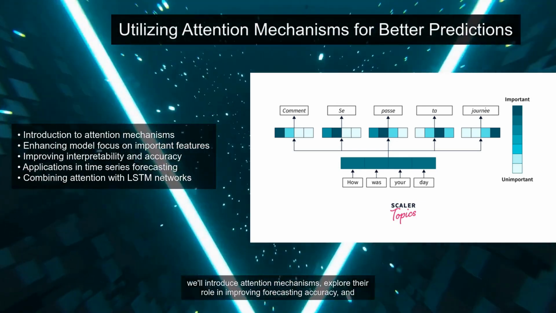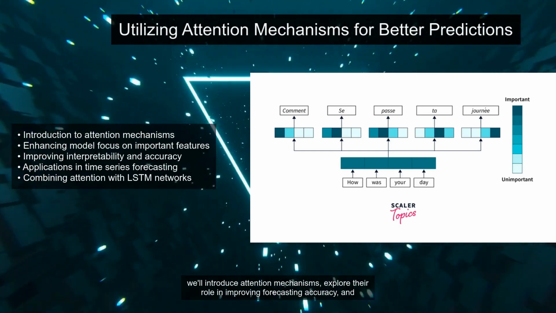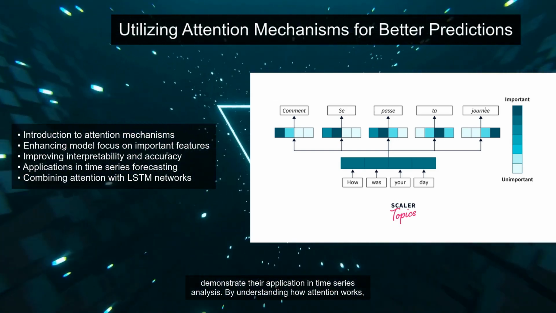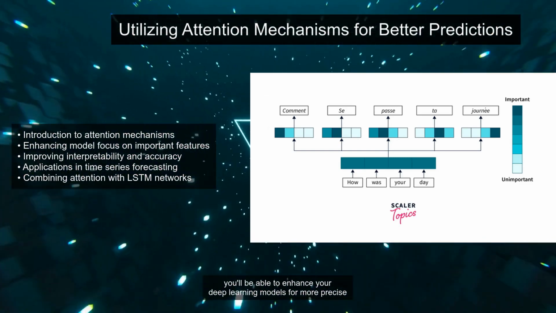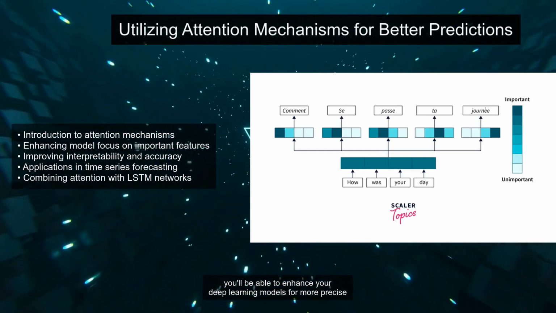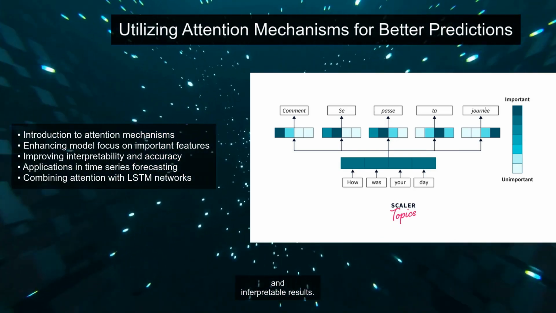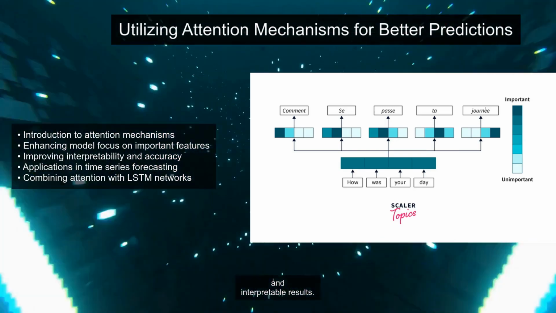significant trends and anomalies. In this section, we'll introduce attention mechanisms, explore their role in improving forecasting accuracy, and demonstrate their application in time series analysis. By understanding how attention works, you'll be able to enhance your deep learning models for more precise and interpretable results.